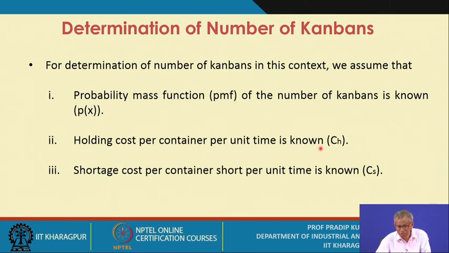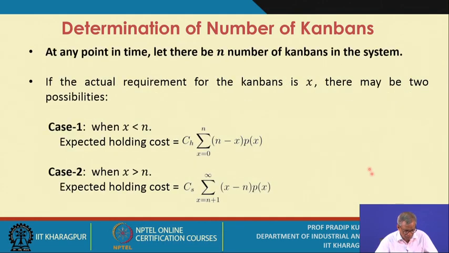So this is the estimate you must have. Similarly, the shortage cost per container short per unit time is also known, that is CS. So these two notations we have used. At any point in time, let there be n number of Kanbans in the system. If the actual requirement for the Kanban is X, there are n Kanbans in the system, but the actual requirement may vary.